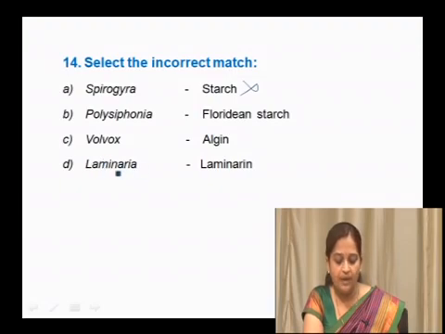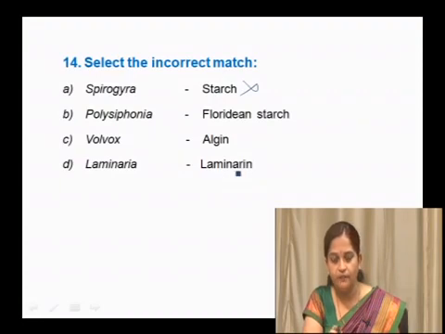Laminaria is a brown alga which stores its food in the form of complex carbohydrate, that may be laminarin or mannitol. Here the option is laminarin. So, laminarin is also a right match, not an incorrect match. Floridean starch is also not the answer. Whereas, Volvox is a green Chlorophyceae alga which stores food in the form of starch but not in the form of algin.